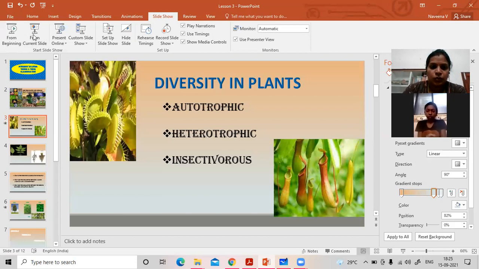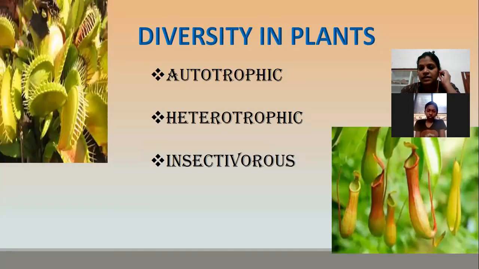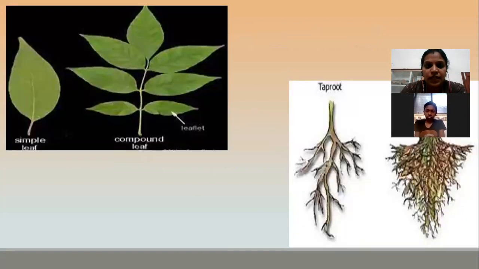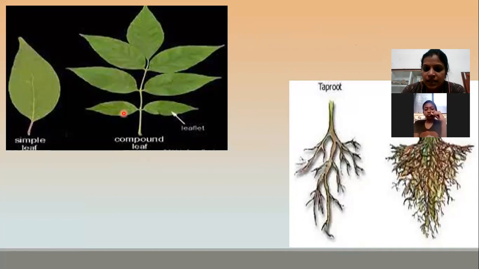You can see different types of leaf. How do they differ? In some plants you can see a simple leaf. Simple leaf means from the stalk, you see only one leaf. But here, if you observe carefully, you can see from a stalk more than one leaf. Clear?